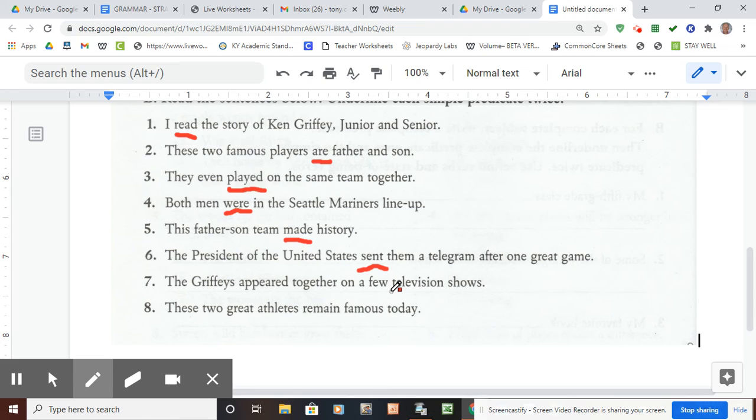Sent is the simple predicate. Number 7, the Griffeys. What did they do? They appeared together on a few television shows. The key word, though, is appeared. That's the simple predicate. And on number 8, these two great athletes remain famous today. What do these athletes do? They remain. Remain.